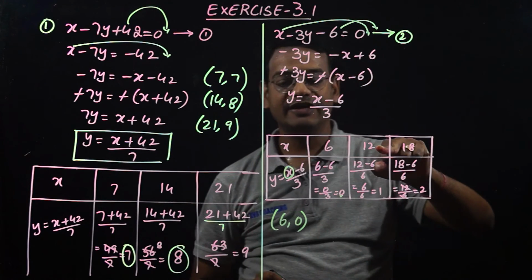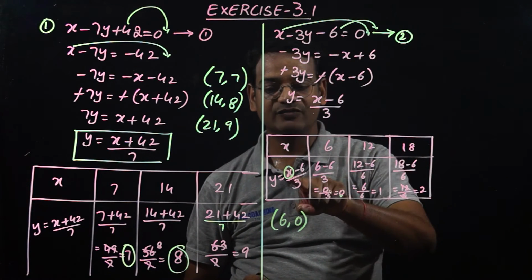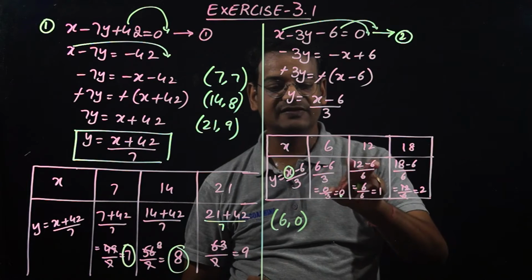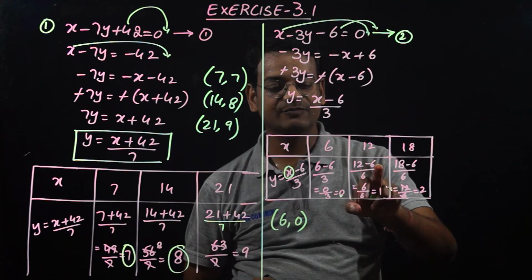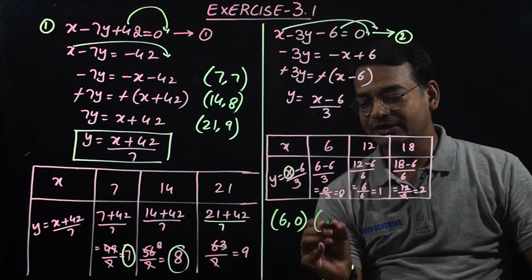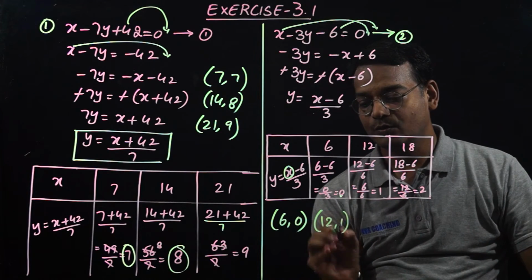Next value for x I am assuming is 12. So when you substitute the x value here, 12 minus 6. 12 minus 6 is 6. 6 by 6 is equal to 1. So the second coordinate is (12, 1).